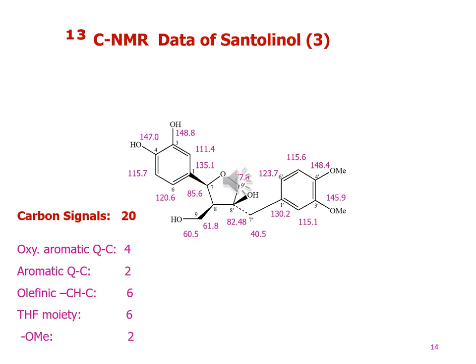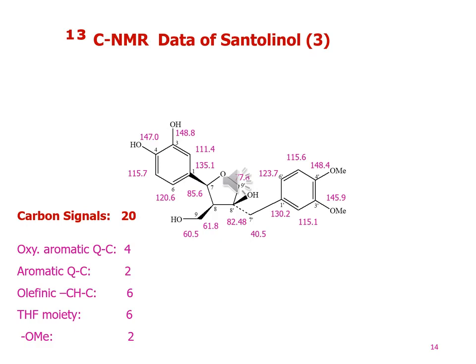Two signals resonate at 148.8 and 147.0 that indicate the presence of a methoxy group upon the benzene molecules. The other two signals that appear at 148.4 and 145.9 indicate the presence of a methoxyl group at the aromatic rings at carbon 4 and 3 of the benzene molecules.